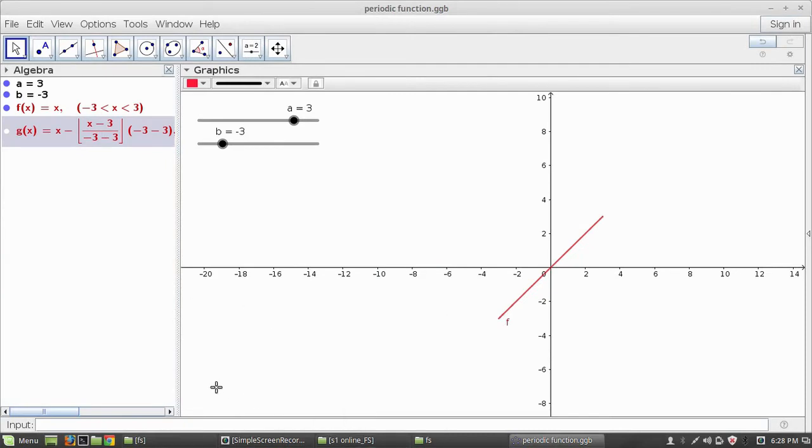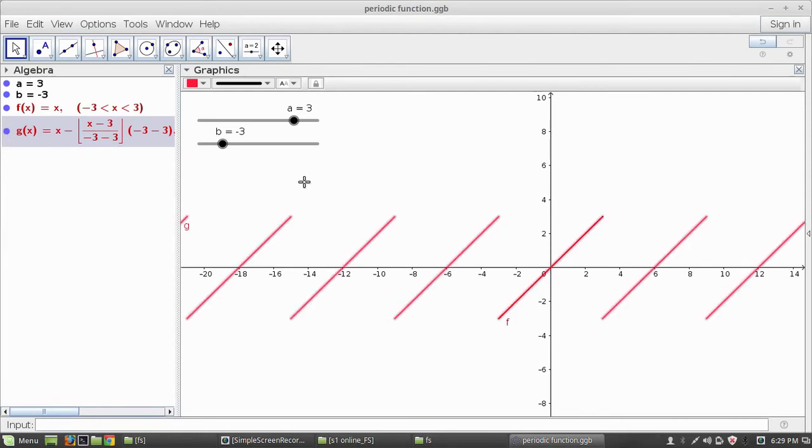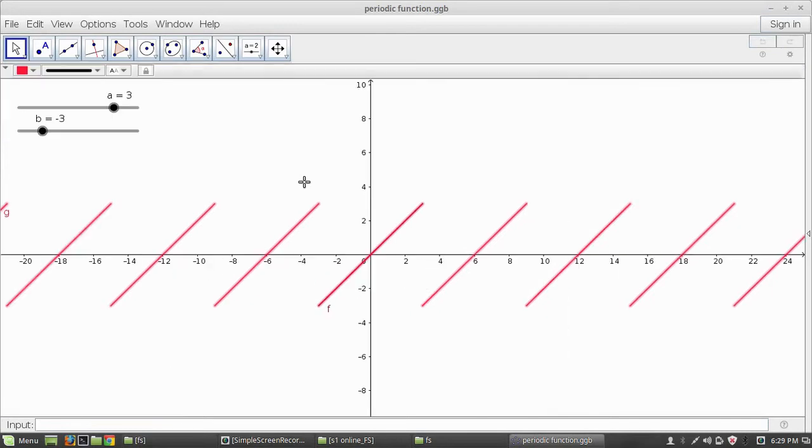Next we are considering a periodic function of period 6. Suppose we are considering the identity function defined in the interval minus 3 to 3, that is f of x equal to x for minus 3 less than x less than 3. And if you define the periodic function as f of x plus 6 equal to f of x for all x, we can take multiple copies of this function, and that is called the periodic extension or the periodic function. That means in every interval of length 6 we can see the same graph. We can have the Fourier series expansion of this periodic function of period 6.